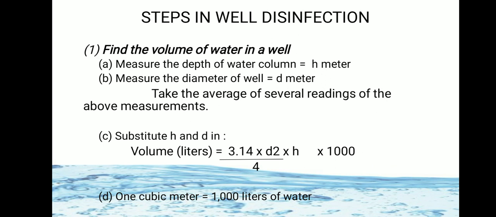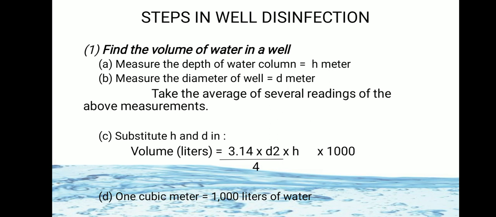So there are some steps in well disinfection. First step is to find the volume of water in the well, meaning how much water is present in the well. How to find it? First, measure the depth of the water column, that is H, measured in meters. Second, measure the diameter of the well, that is D, which is also measured in meters.